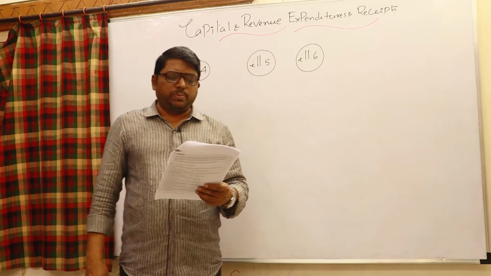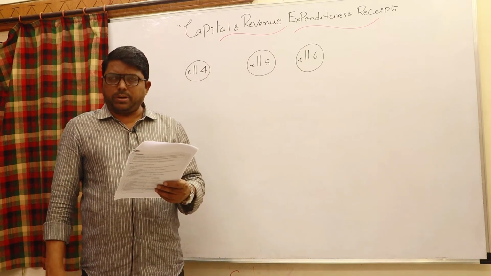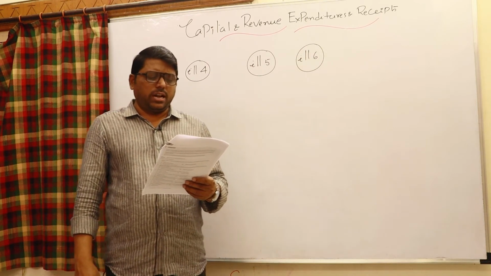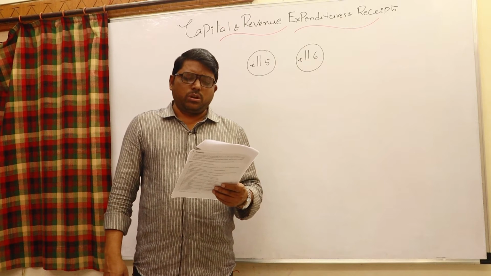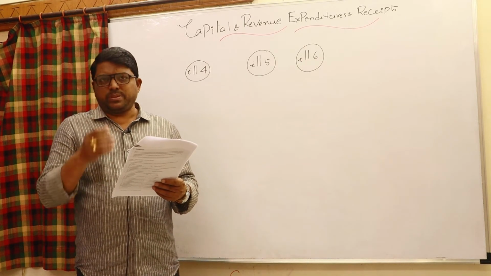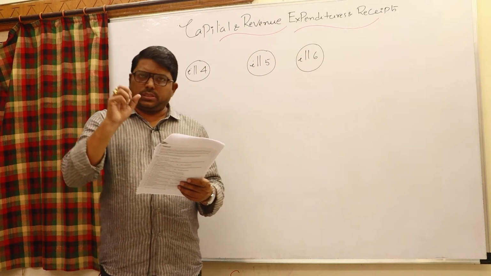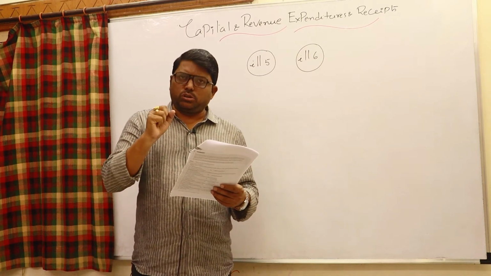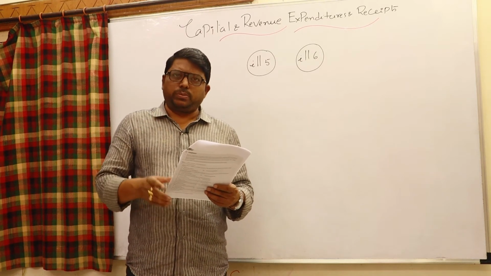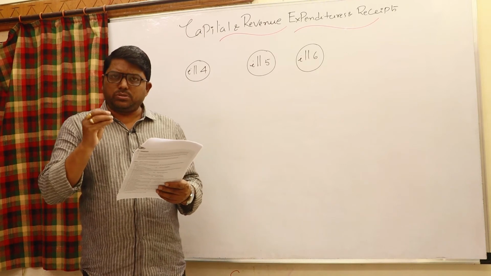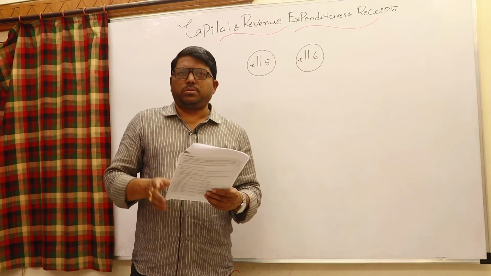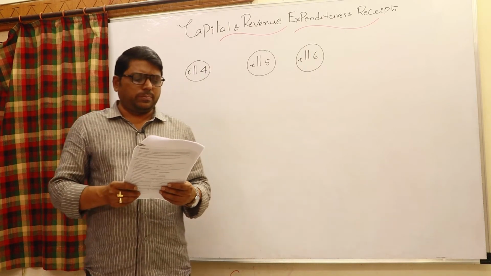Classify the following expenditure and receipts as either of capital nature or revenue nature. 1. 10,000 spent as traveling expenses of the directors to go abroad to purchase capital assets. Whenever traveling expenses are incurred to purchase a capital asset, it is called capital expenditure. For example, purchase of goods is a revenue expenditure. Here it is purchase of capital assets, so I would say it is a capital expenditure, but in case of purchase of goods it is a revenue expenditure.